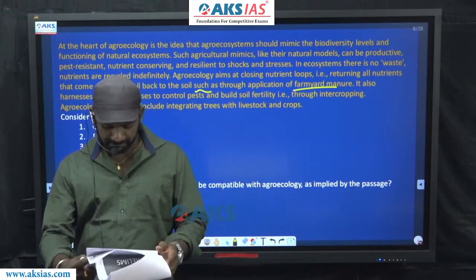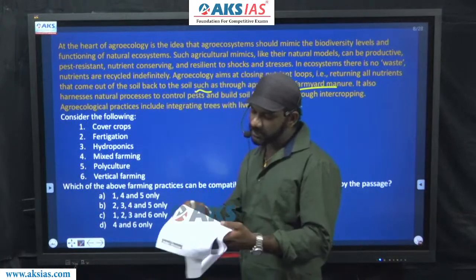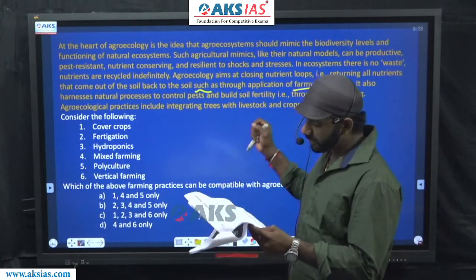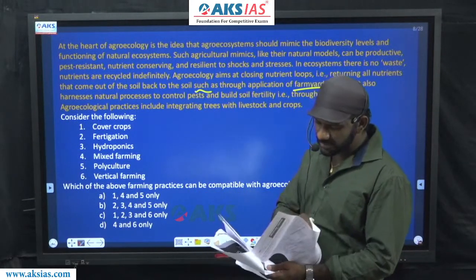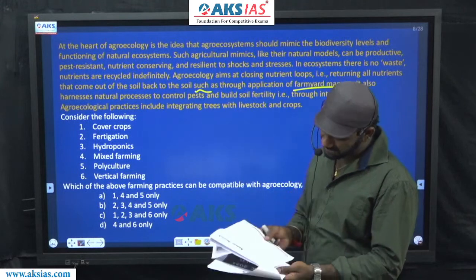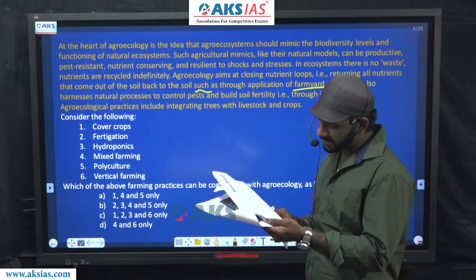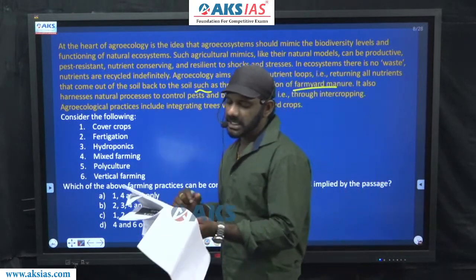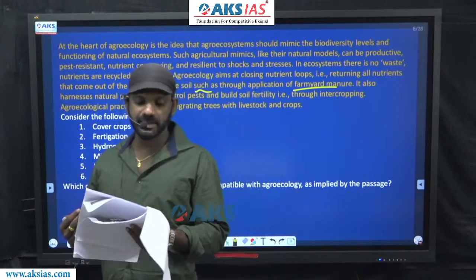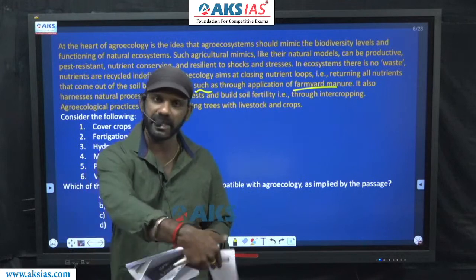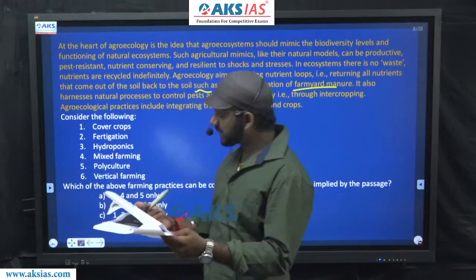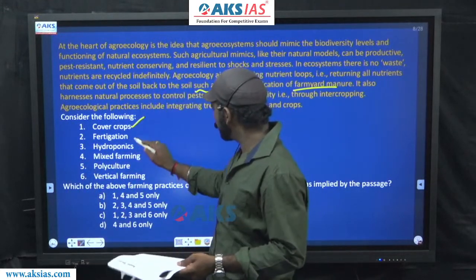Now, come to 1. Cover crops can be agreed to from what is given there in the paragraph. Fertigation cannot be agreed to as per the details in the paragraph, because the question says, which of the following can be compatible with agroecology as implied by the paragraph? Cover crops can be agreed to based on the details given in the paragraph.